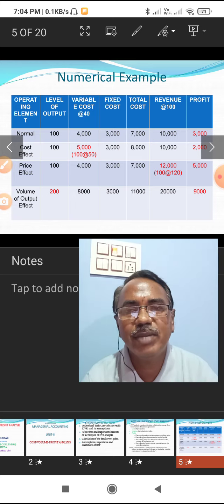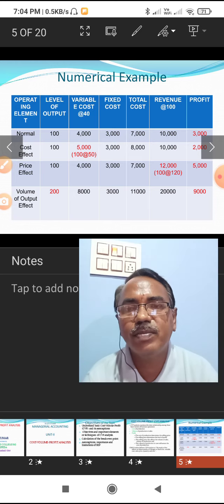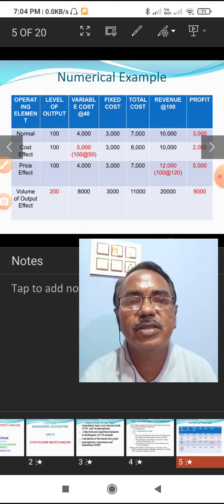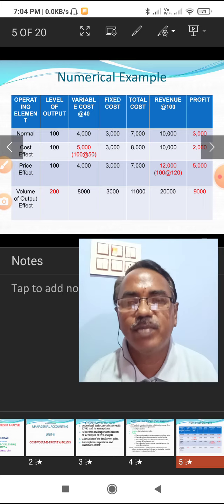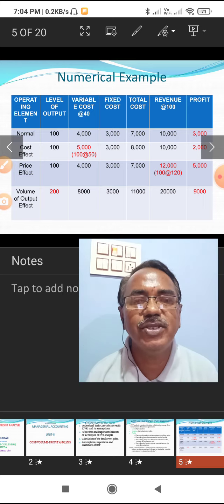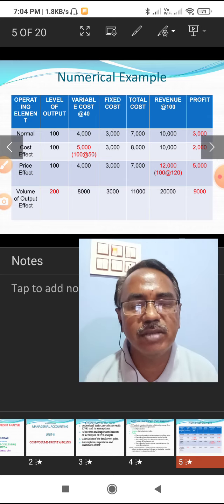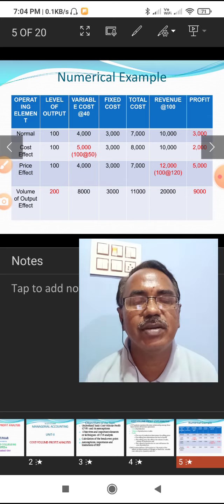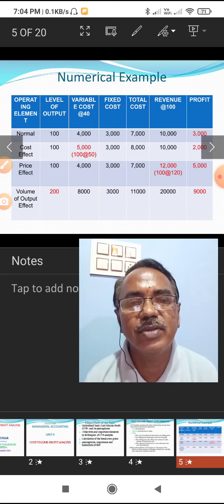You can examine that when the production is 100 units, the profit yield is 3,000. If the production is doubled to 200 units, the profit should also double, but here it increased 3 times, from 3,000 to 9,000.